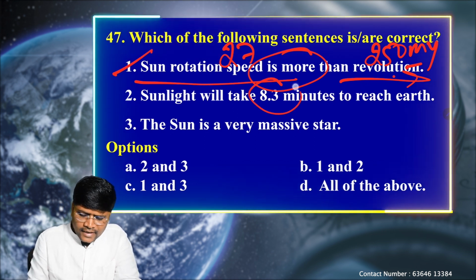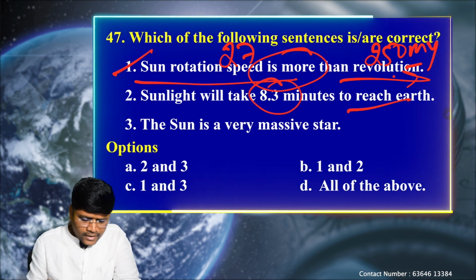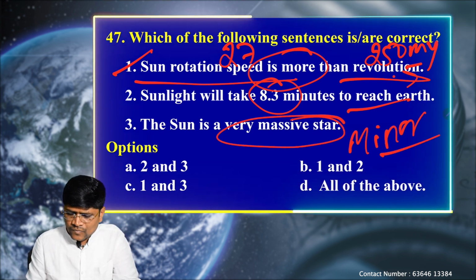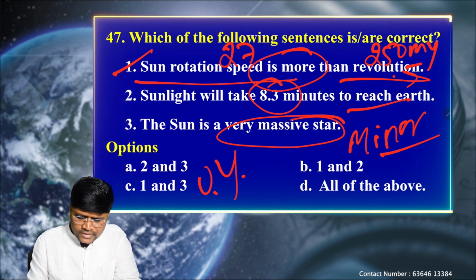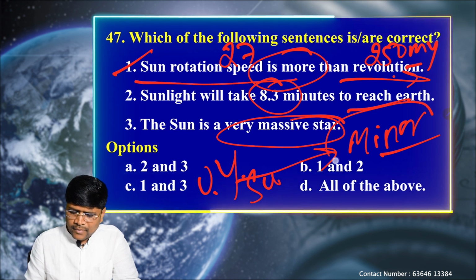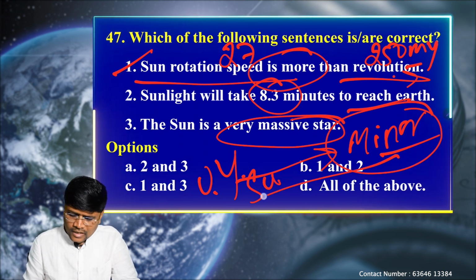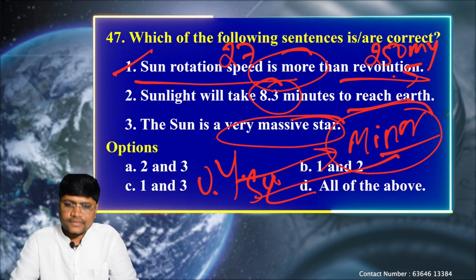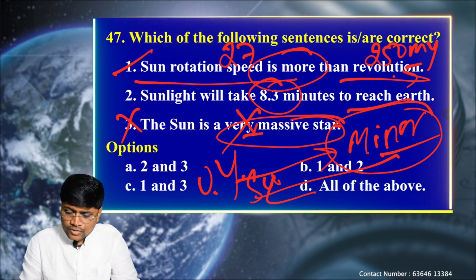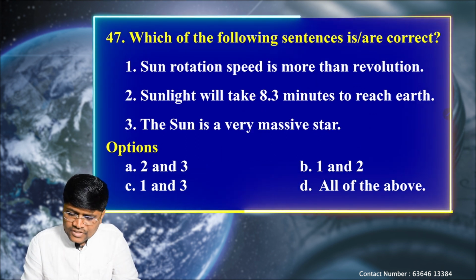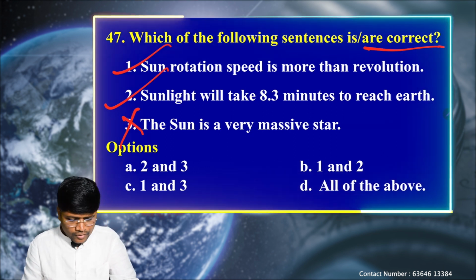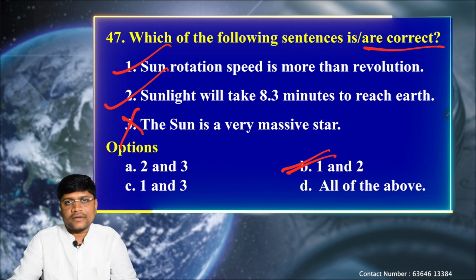Next, sunlight will take 8.3 minutes to reach the earth. Again, it is also correct. Then, the sun is a very massive star. No, the sun is a medium or minor star. We know that UY Scuti is a very massive star. In front of UY Scuti, the sun is a very minor one. UY Scuti is almost a thousand times larger than the sun. That's why the sun is a very minor star. So this statement becomes wrong. Here the question is asking which statement is correct. So the first one is correct, the second one is correct, the third one is wrong. That means only 1 and 2 are correct.